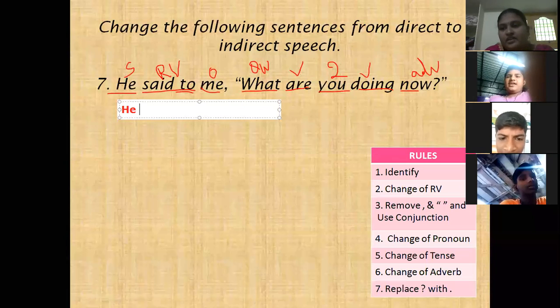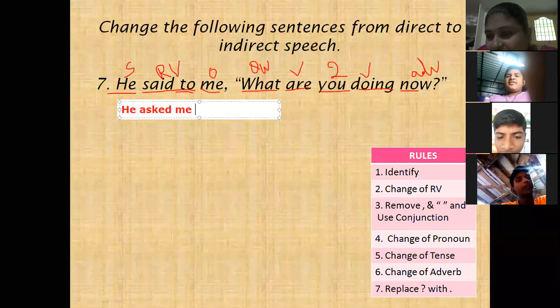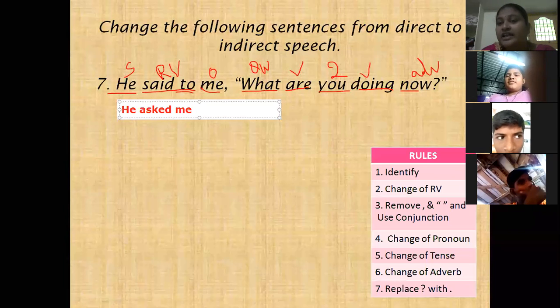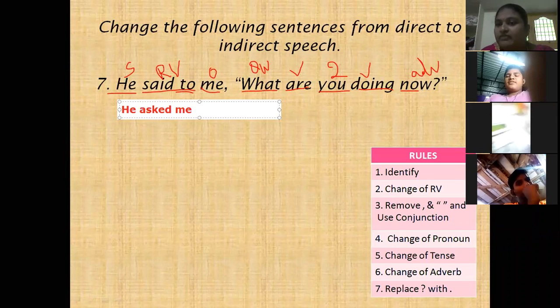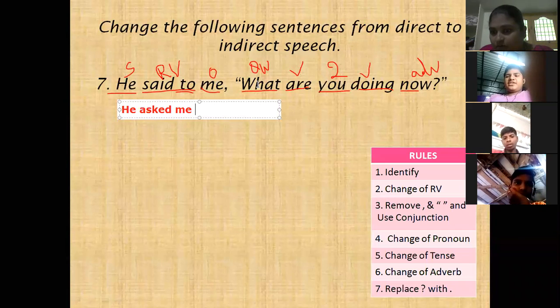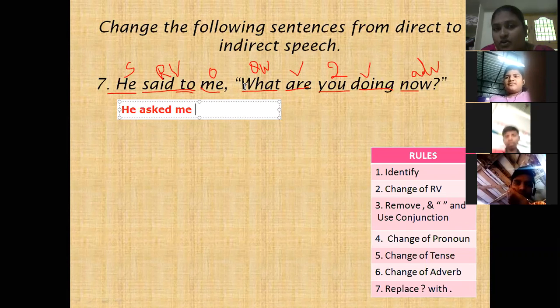He asked me. Next, what is the conjunction? If, madam. See, children, up to now we used if or whether as a conjunction because the question given within inverted commas is a yes or no type question. Here it's a WH form question. Same question word we have to use as a connector.